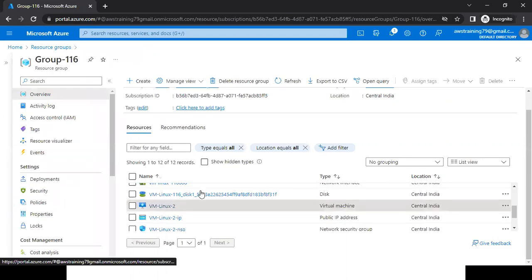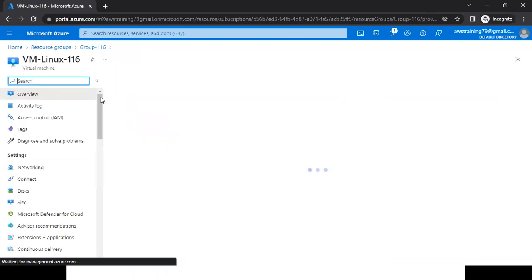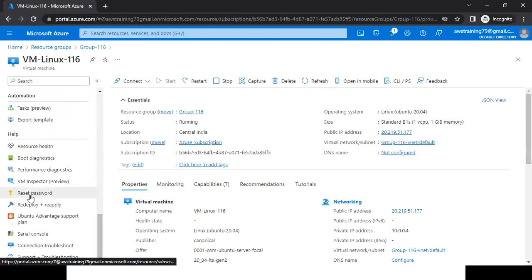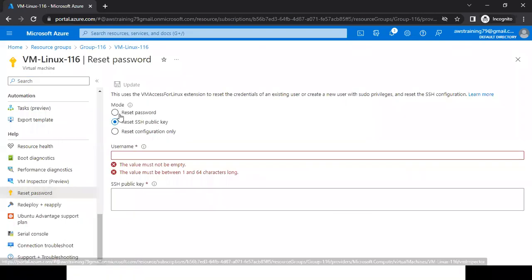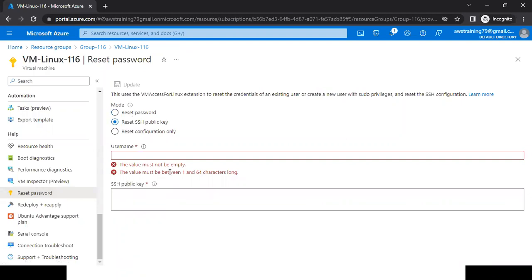This is one machine I have shown you. If I show you another machine also, here is. Scroll down. See, here also I'm getting the reset password option. But there is one thing which I have observed right now here. When I go to reset password, the cursor is on reset SSH public key for this machine.